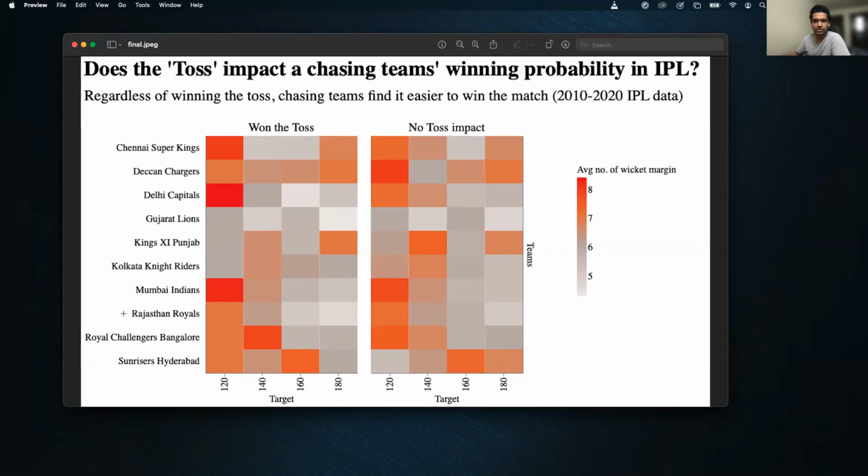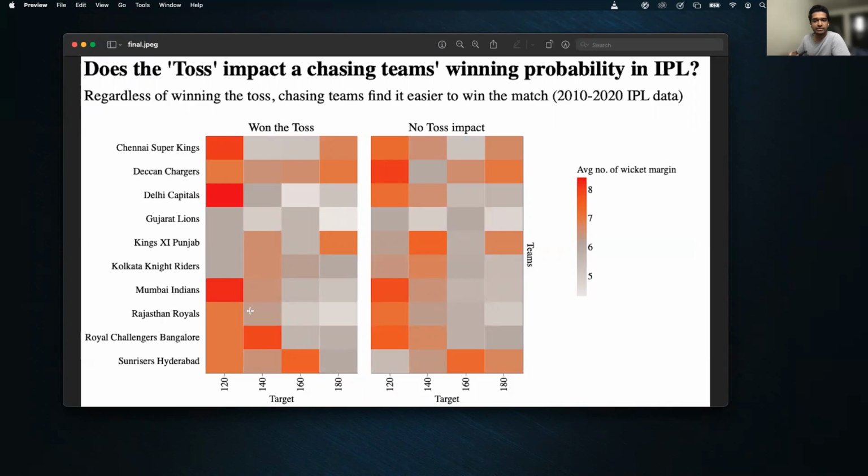Let's look at an example. Let's look at the Rajasthan Royals. They seem to be having a perfect pattern. If their target is around 120, they seem to be winning the match with 7 to 8 wickets in hand. This shade of orange depicts around 7 wickets. As the target is increasing, let's say for 180, they only have 4 to 5 wickets in hand for winning the match and achieving the target. This is the same irrespective of winning or losing the toss.